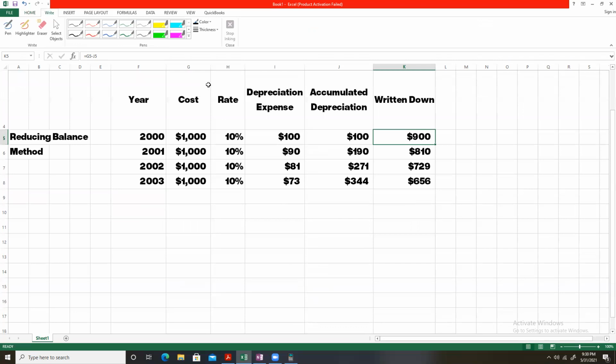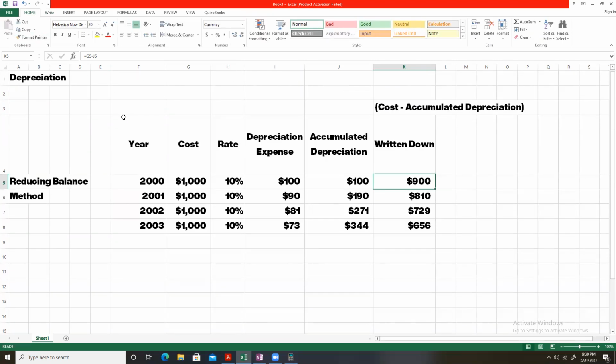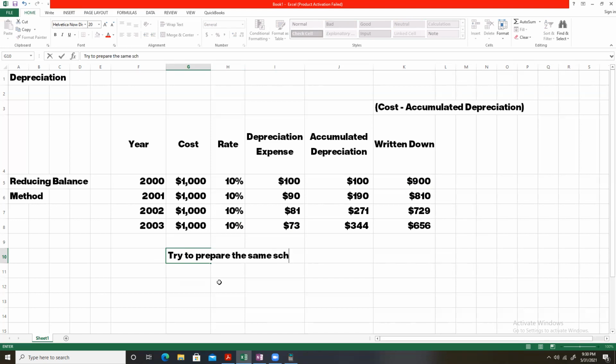Now, moving forward, what if we have a straight line method of depreciation? I suggest that you try to prepare the same schedule as I have shown here using straight line method of depreciation.